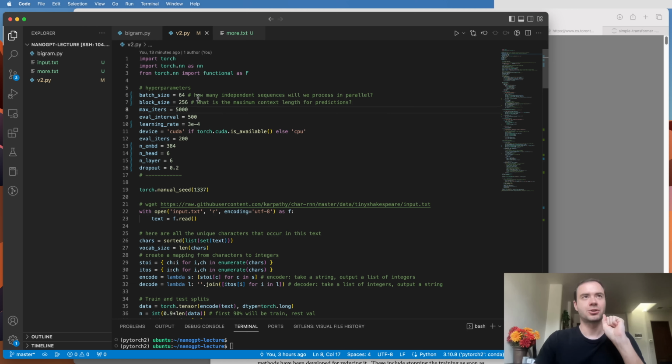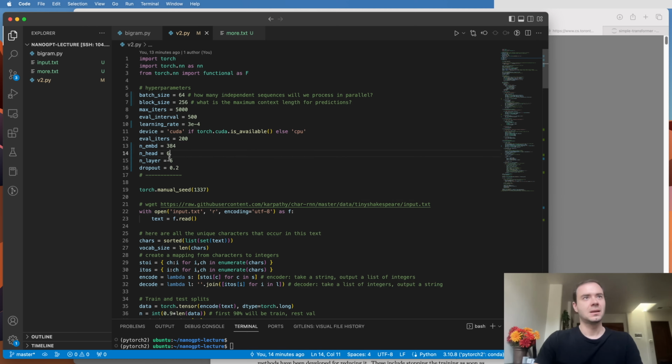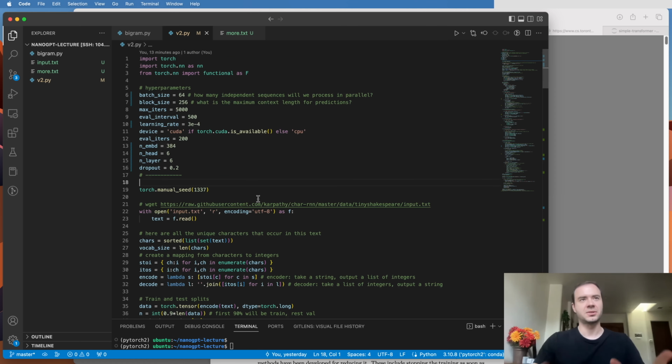So I made the batch size much larger, now it's 64. I changed the block size to be 256. Previously it was just 8 characters of context. Now it is 256 characters of context to predict the 257th. I brought down the learning rate a little bit because the neural net is now much bigger. The embedding dimension is now 384, and there are 6 heads. So 384 divided by 6 means that every head is 64 dimensional, as is standard. And then there are going to be 6 layers of that. And the dropout will be at 0.2. So every forward-backward pass, 20% of all of these intermediate calculations are disabled and dropped to 0.